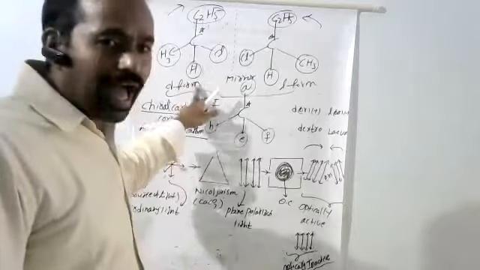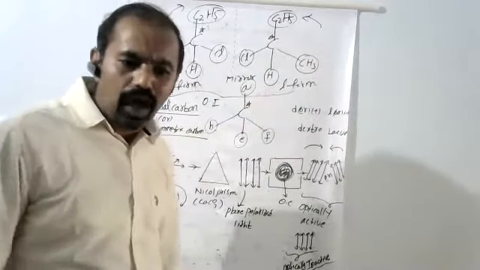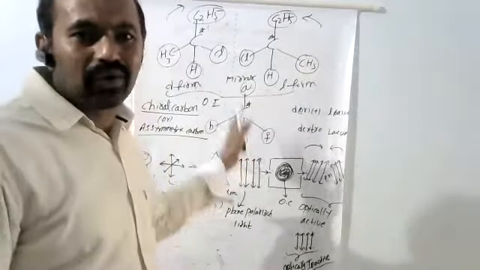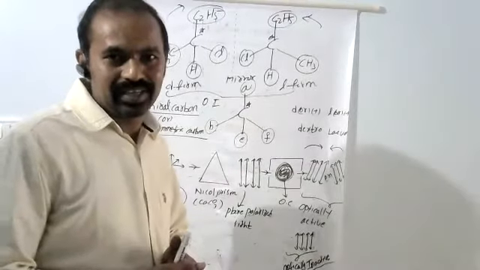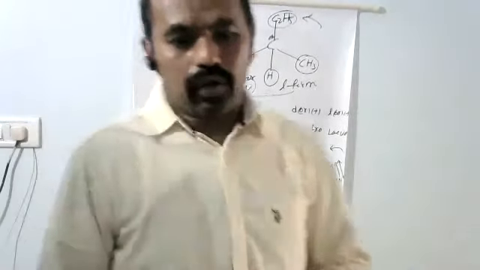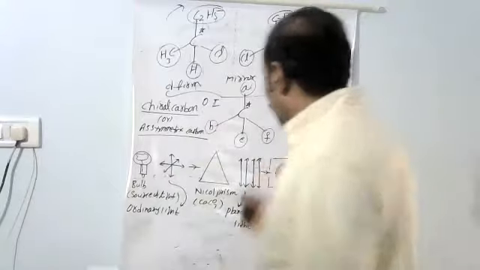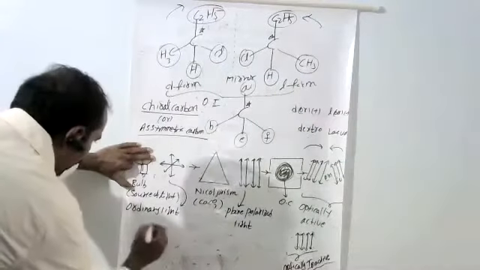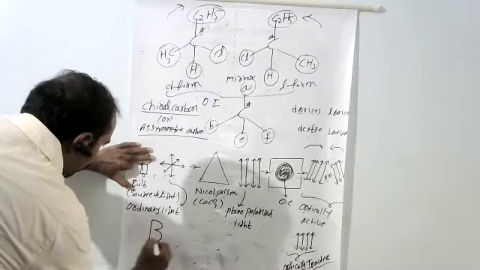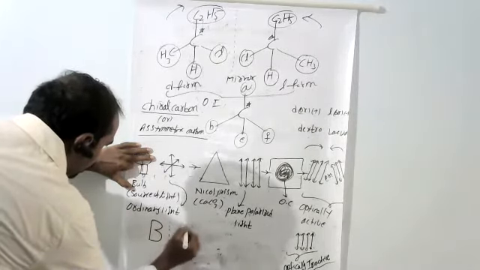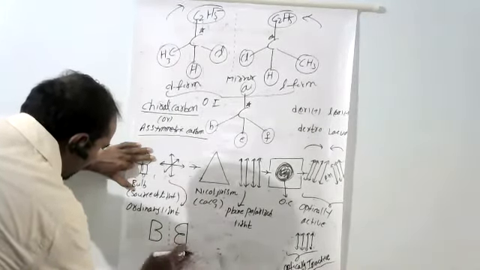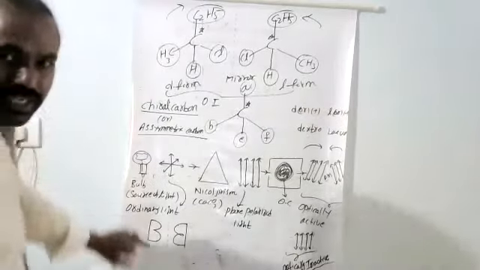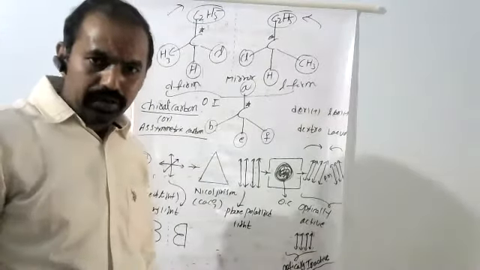This type of non-superimposable object and mirror images are called enantiomers. What does non-superimposability mean? If I take B here and one mirror here, we get the reverse like this. This relation is called non-superimposability.